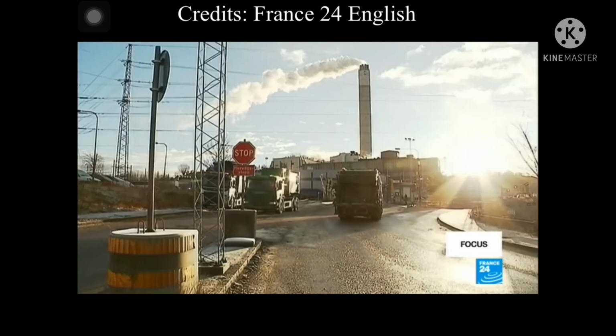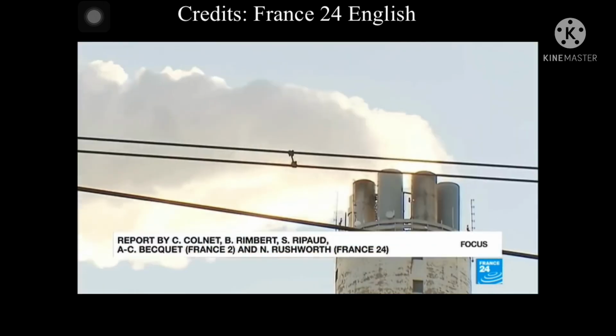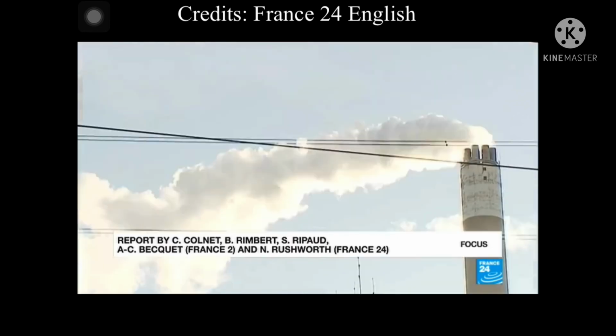Sweden wants to go further. It hopes to reuse 100% of its waste within 3 years and have no landfill sites at all.